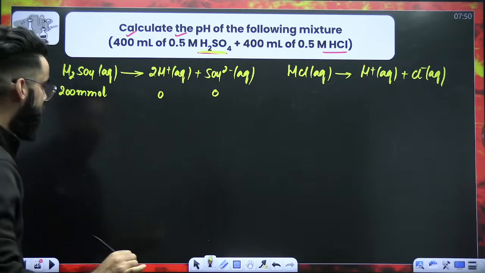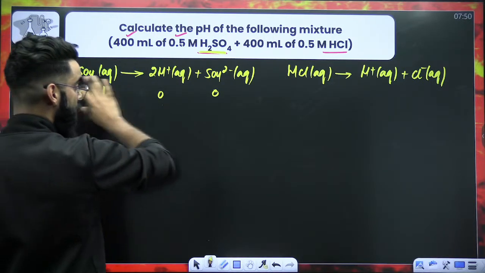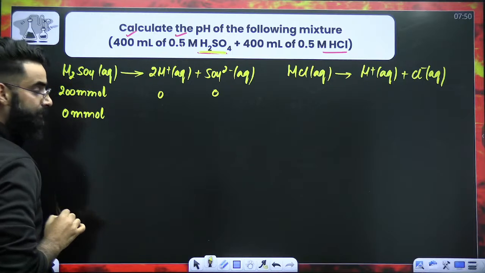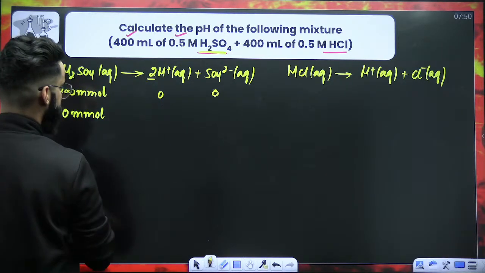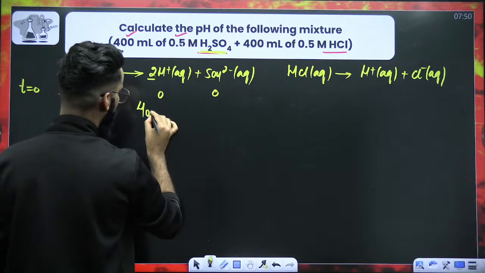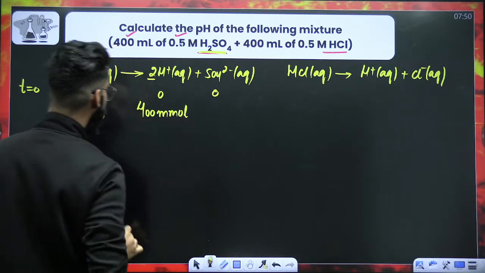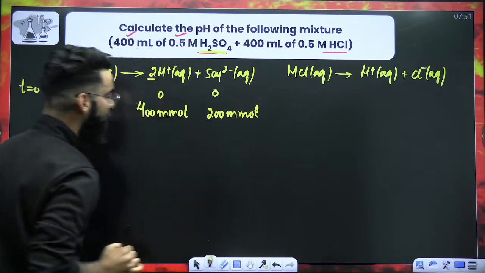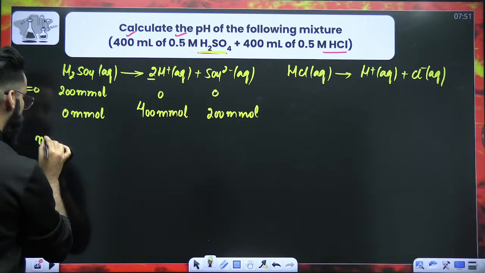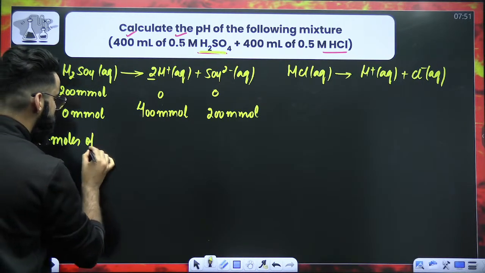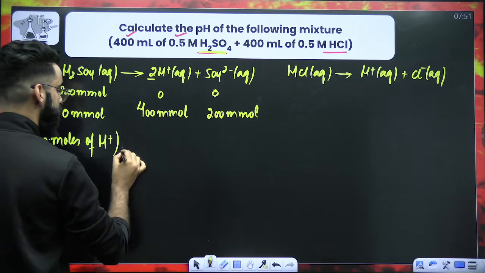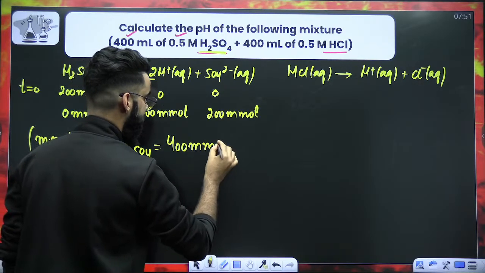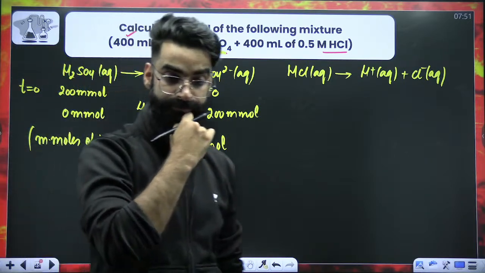Correct? Now, dear students, H2SO4 is a strong acid. It will undergo complete dissociation, so I'll be left with 0 millimoles of H2SO4 in the solution. 1 mole of H2SO4 gives 2 moles of H+, so 200 millimoles will give 400 millimoles of H+. Similarly, 1 mole gives 1 mole, so 200 will give 200. So my dear students, tell me one thing. How many millimoles of H+ are we getting from H2SO4? We are getting 400 millimoles of H+ from H2SO4, right?